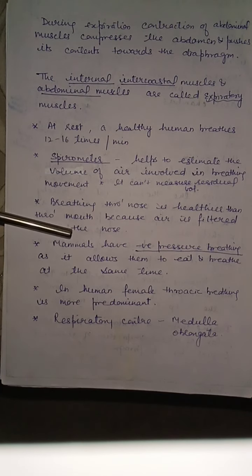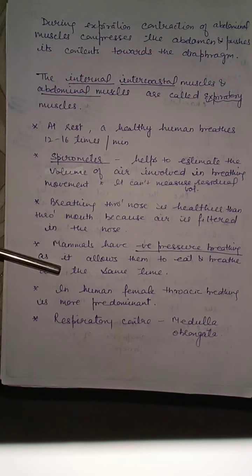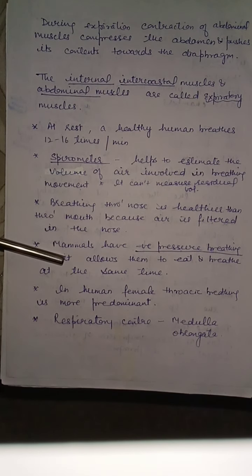Mammals have negative pressure breathing as it allows them to eat and breathe at the same time. This is very important. In human females, thoracic breathing is more prominent. The respiratory center which controls respiration is the medulla oblongata.